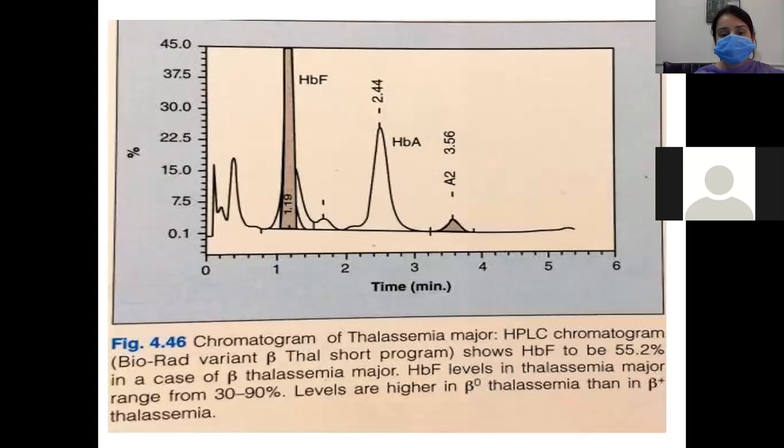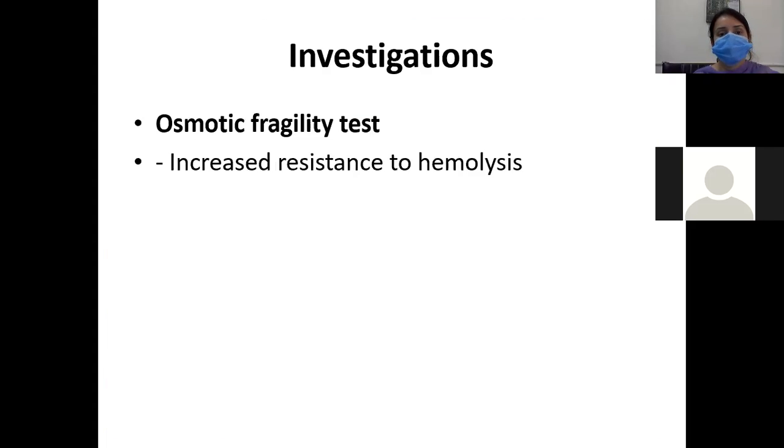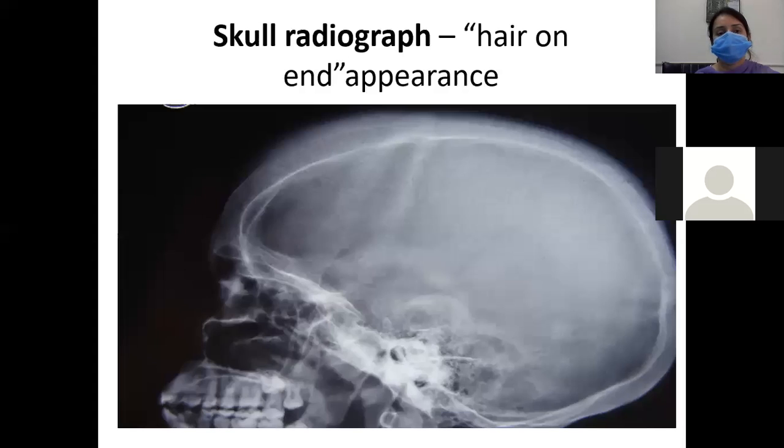So this is a picture showing beta thalassemia. It's a chromatogram of beta thalassemia major. This is an HPLC. For further investigation, we can advise the osmotic fragility test. There will be increased resistance to hemolysis.